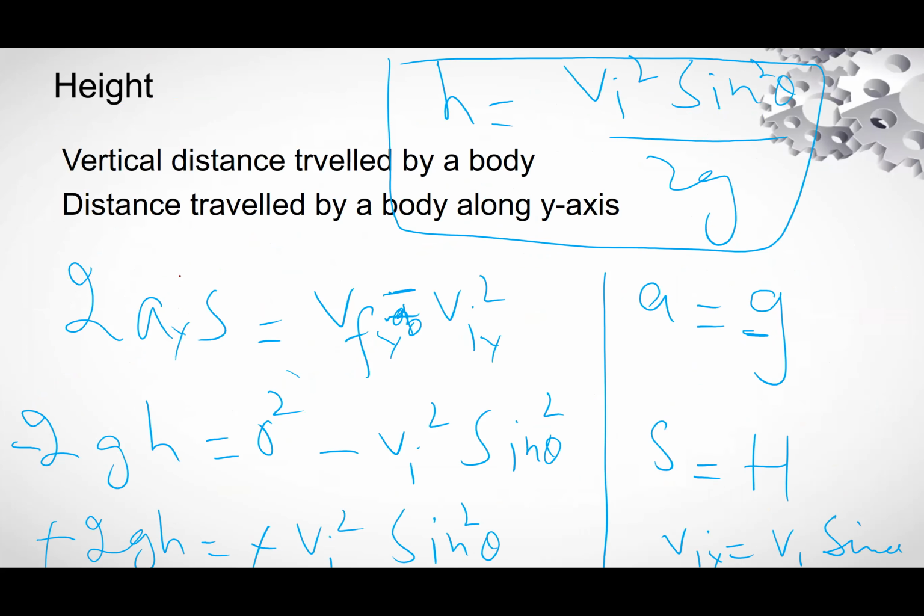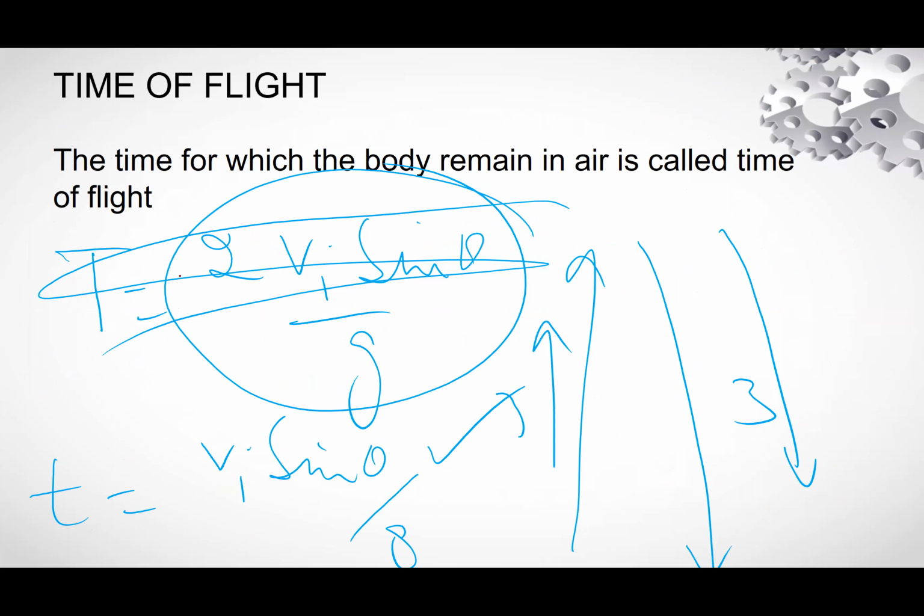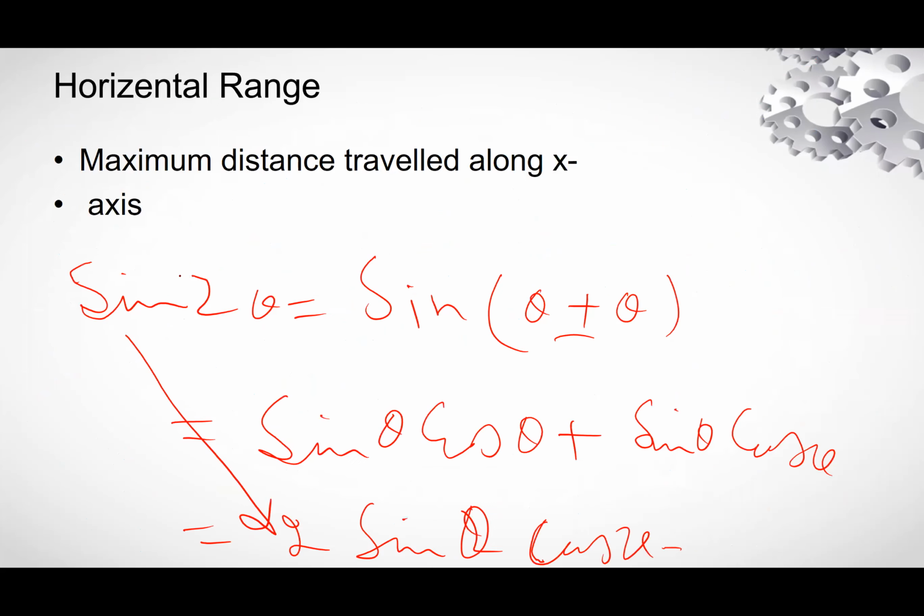Then we have defined range. The maximum horizontal distance traveled by a body is called range. The time for which the body remains in air is called time of flight. Horizontal range is the maximum distance traveled along the x-axis.